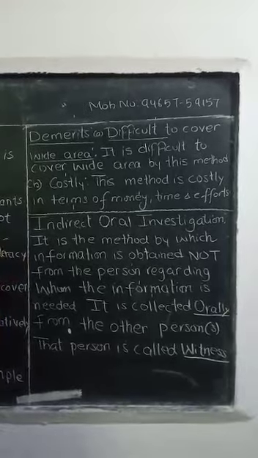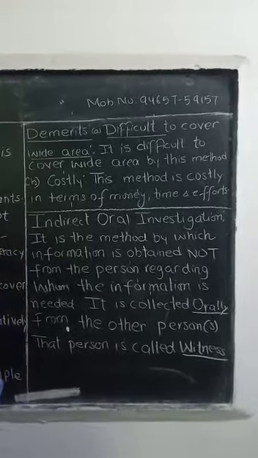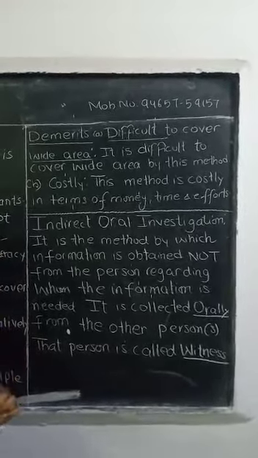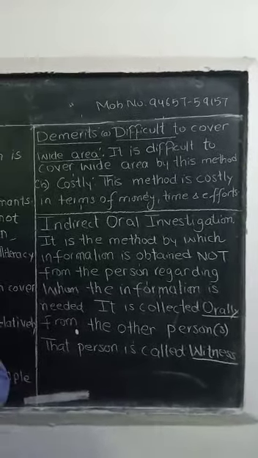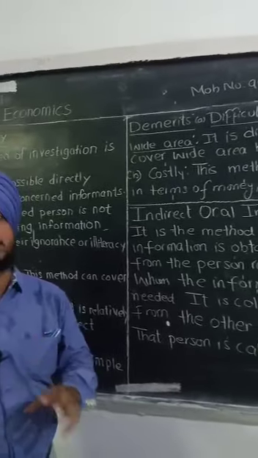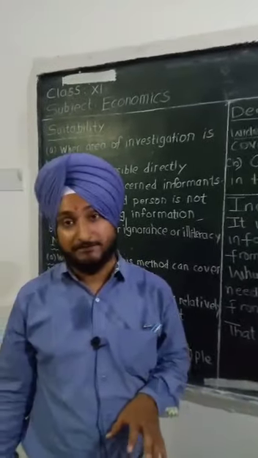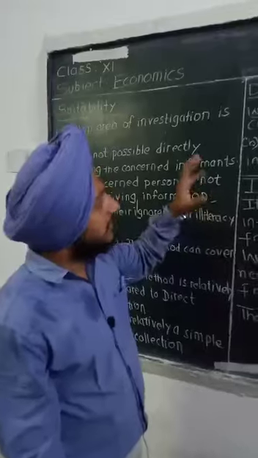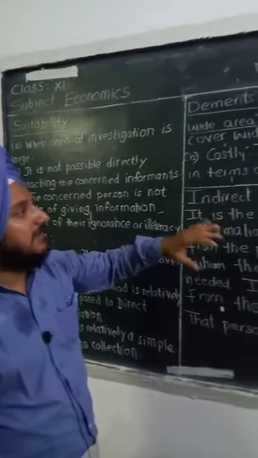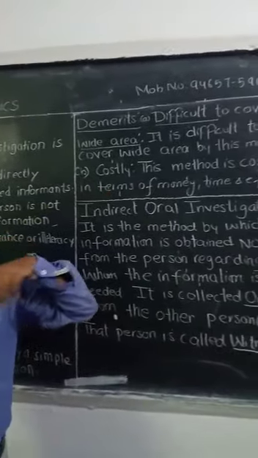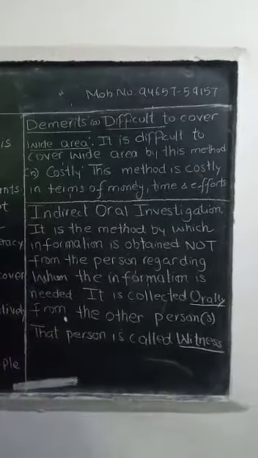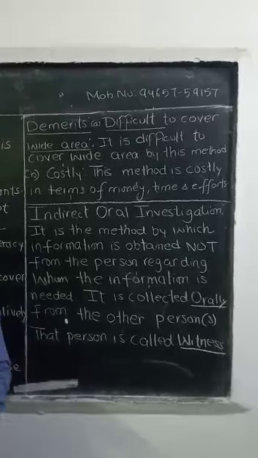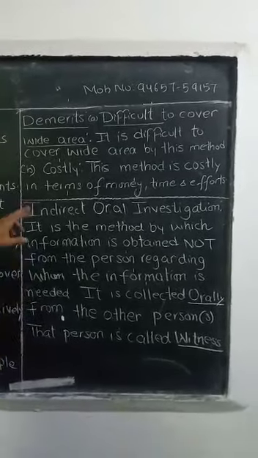Let's say there are 1000 students in a college, and the principal of that college or the dean or the HOD will not be able to get the information from each individual. Very easy to understand. So it is difficult to cover wide area by using this method, because directly we have to meet the informant, and one by one when we meet each informant, it will take a lot of time.